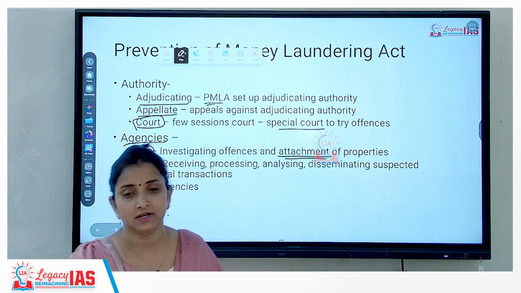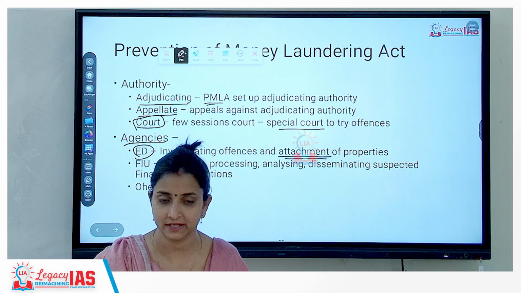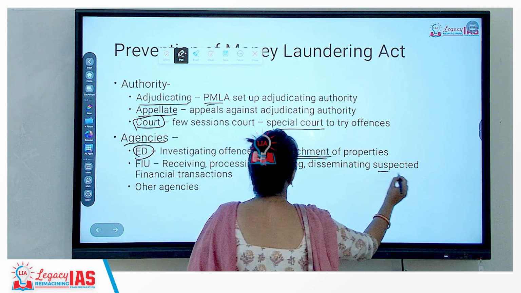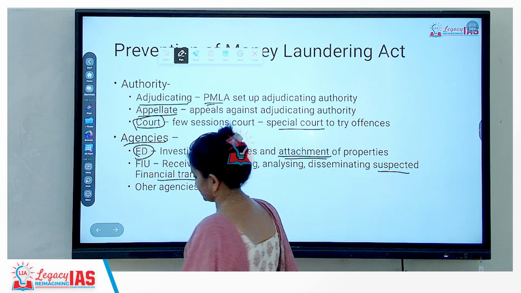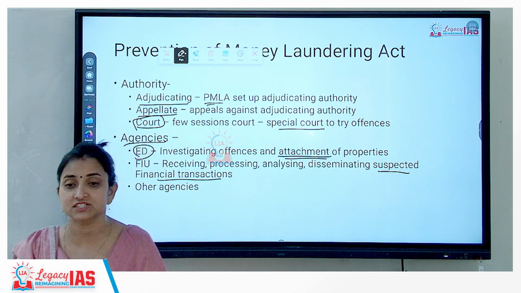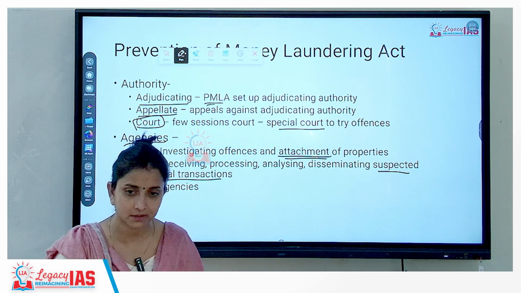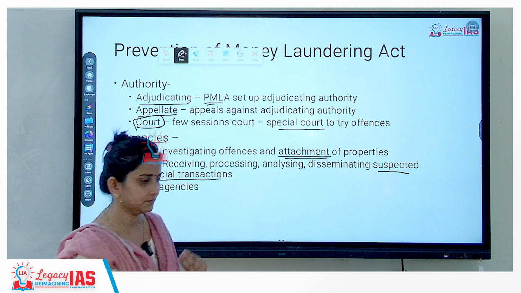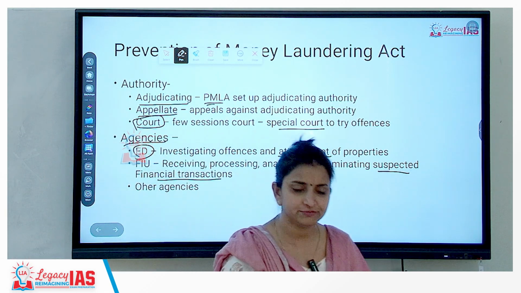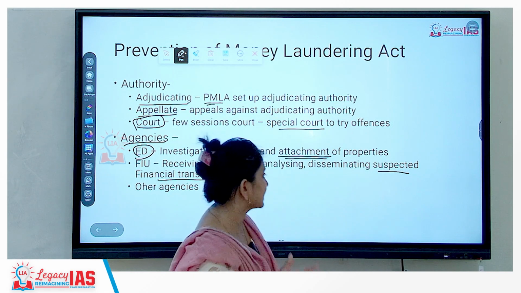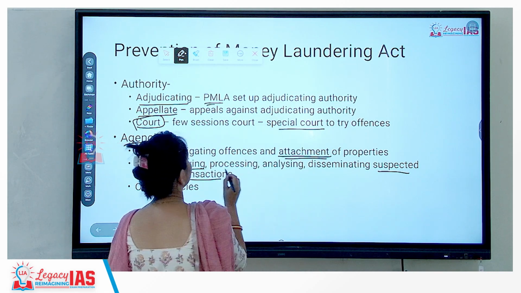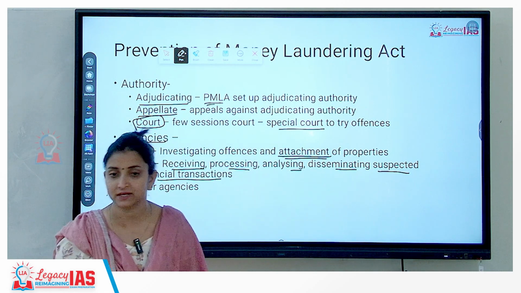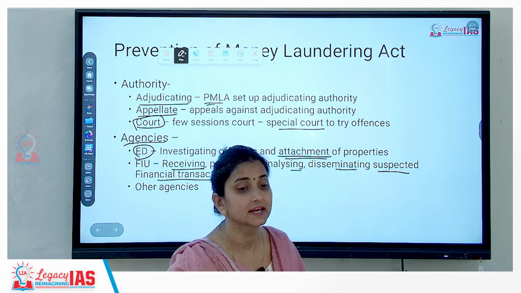FIU is another body which is responsible for execution of PMLA, that is the Financial Intelligence Unit. They look after all kinds of suspected financial transactions. All the financial transactions are monitored by them, and if there is some kind of involvement of proceeds of crime, they will segregate it, and receiving, processing, analyzing and disseminating all such suspected financial transactions shall be carried out by FIU.